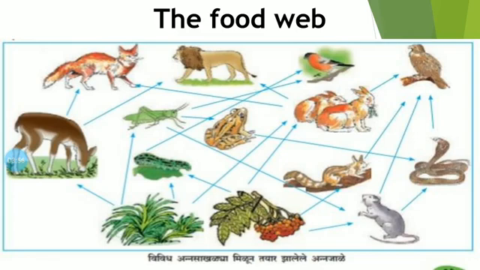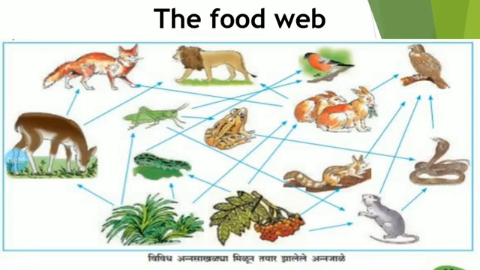So this is about the food web. And in nature there are thousands of food chains, and we call it a food web.